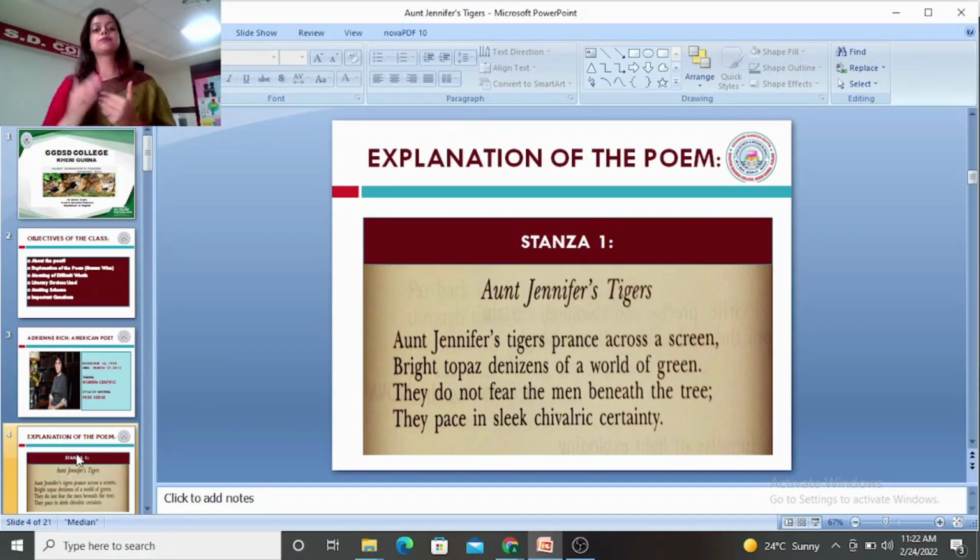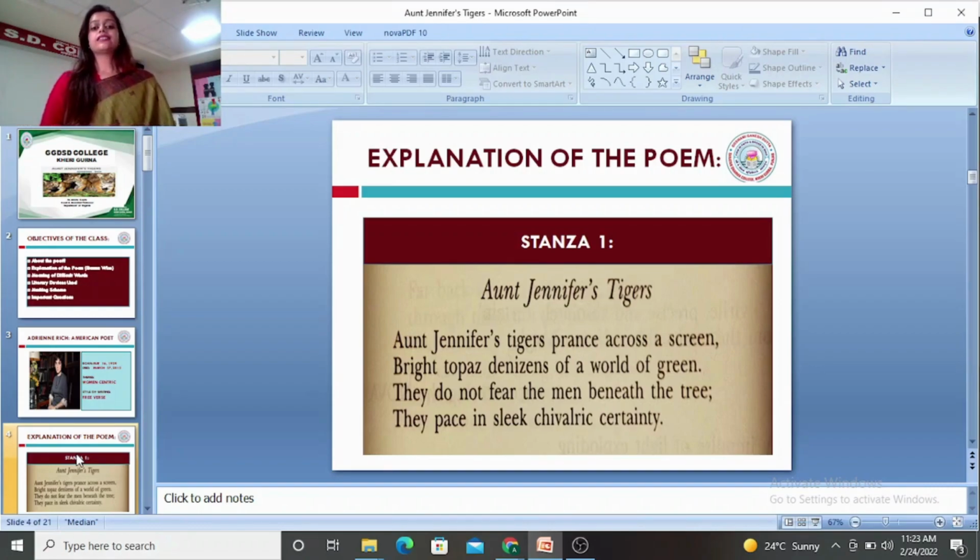So a contrast has been built beautifully in the very introductory stanza of the poem, where she says that Aunt Jennifer's tigers, the images of the tigers which she has made while embroidering on a piece of cloth, are not afraid of any gender. They are not afraid of the men. So probably the readers have an itch that Aunt Jennifer, on the other hand, unlike the tigers, is afraid of the menfolk. So there is a contrast, a juxtaposition of 2 opposite images used here.